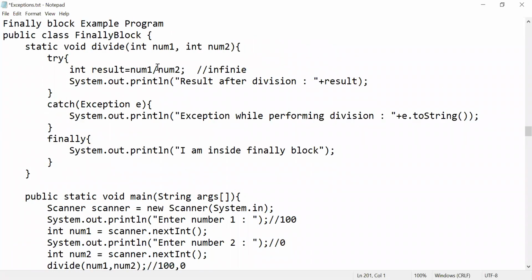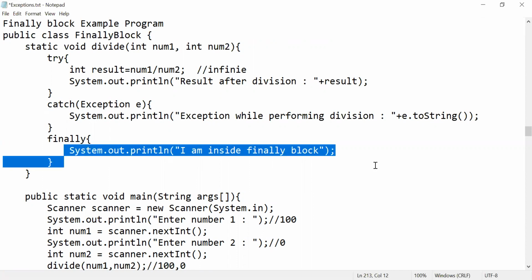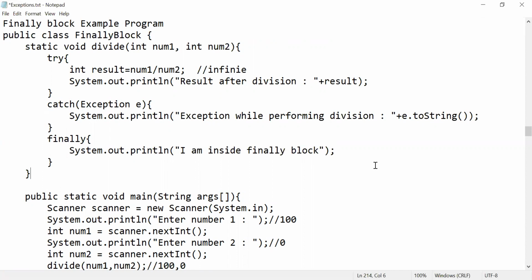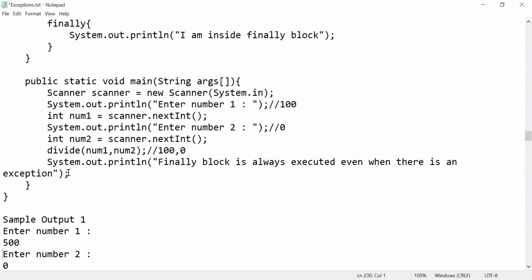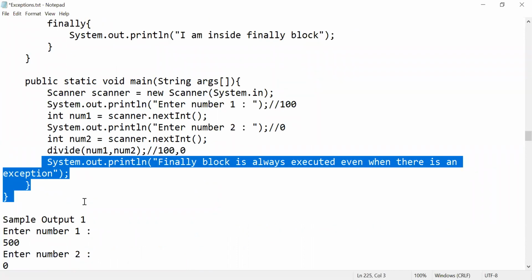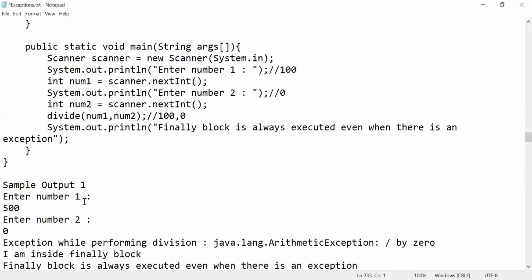So after 40 comma 2, what happened? 40 divided by 2 is nothing but 20. The result after division will be 20. Then it will print a message, I am inside finally block. Then it will come here. The finally block is always executed, whether there is an exception or not. Okay, that's the main agenda.